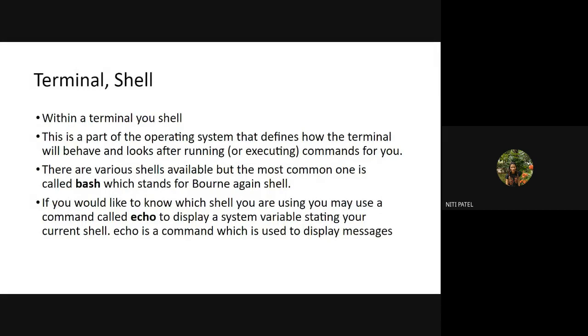When I type echo $shell and press enter, the command prompt will give me the answer which shell it is, whether it is a bash shell, C shell, or some other shell. So whichever shell a user is currently working in, you can find it using the echo command, and in front of echo you specify the keyword $shell, which will tell you the name of the shell in which you are currently working. Is this clear?